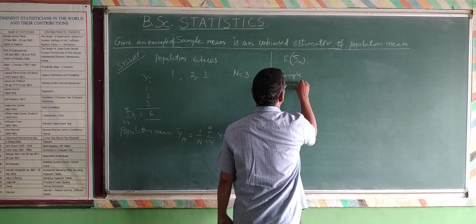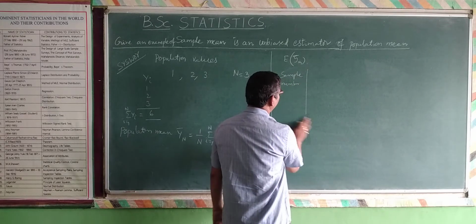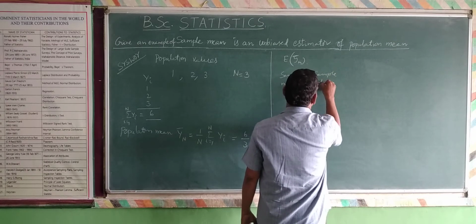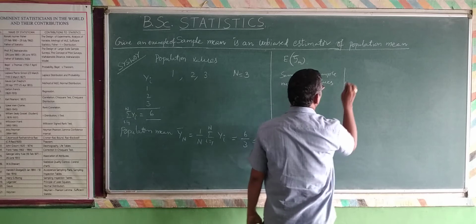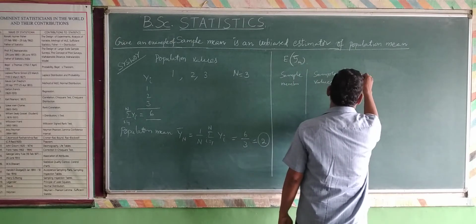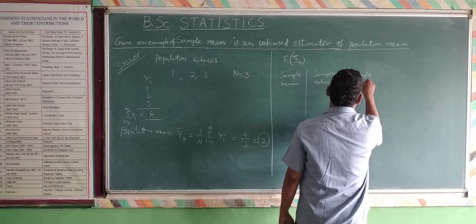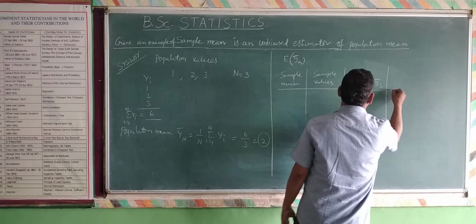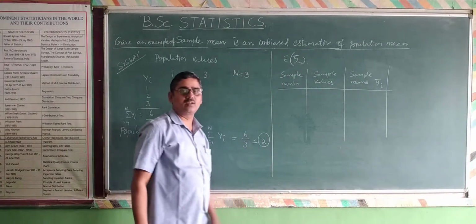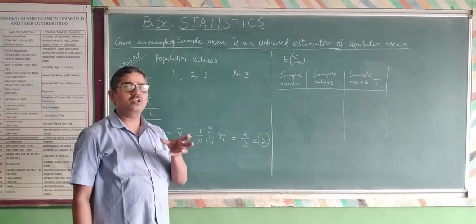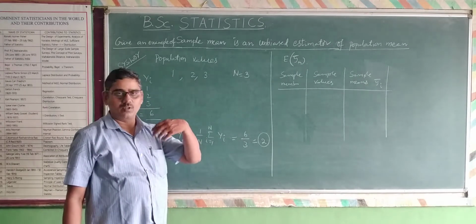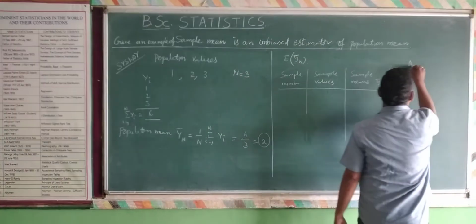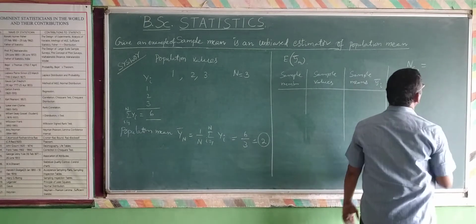I explain: sample number, sample values, and then sample means, which means y bar i values. In simple random sampling without replacement, the number of possible samples is capital N C small n.